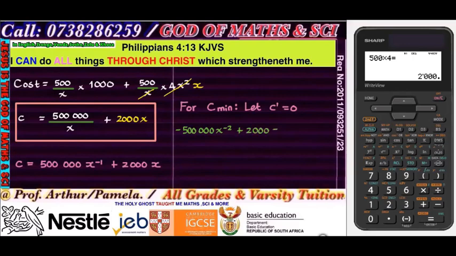And then I need to equate that to 0. Now I need to solve for x. So we already know this is the same as negative 500,000. If you write it as a fraction, it's basically all over x squared.